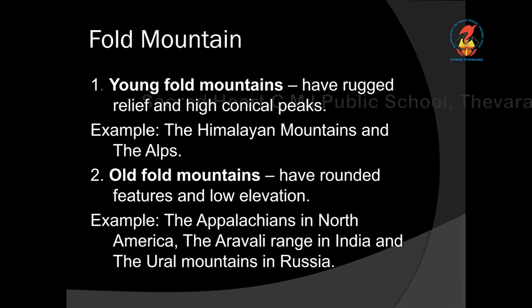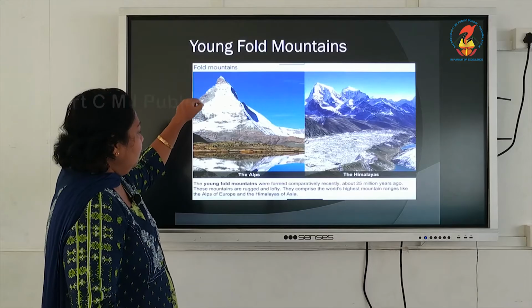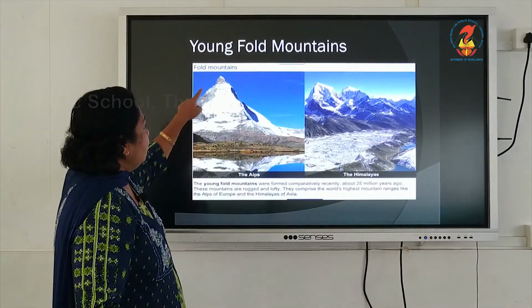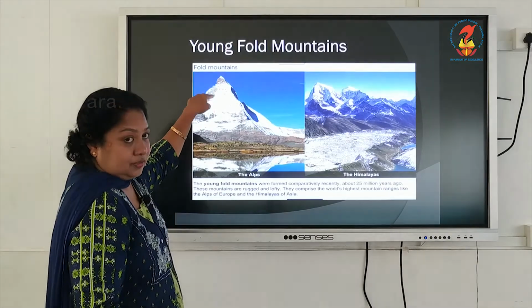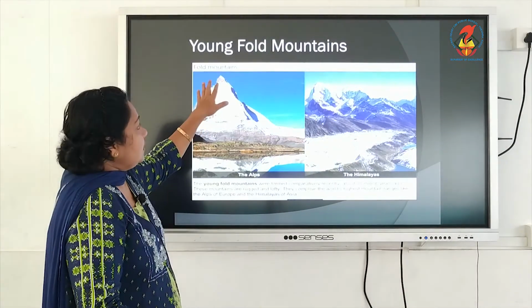For example, the Appalachian mountain in North America, Aravalli range in India and Ural mountains. So, here you can see the fold mountain, it is a young fold mountain, and it is the Alps. See, it has huge peaks, and at the top it is pointed because it is recently formed, and erosional work is less which has activated over the years.